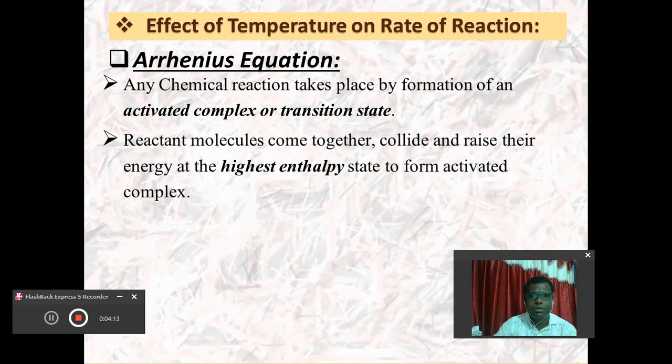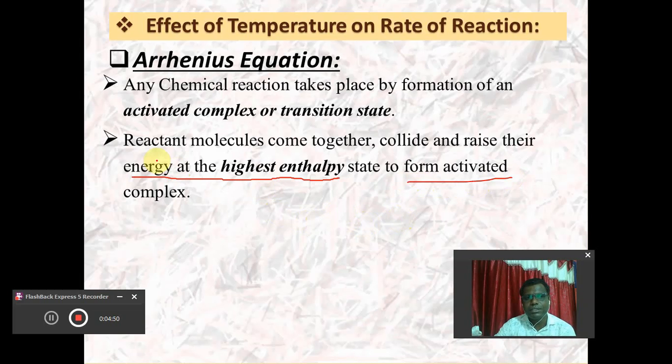And for the formation of the activated complex, what happens? Reactant molecules come close together. They collide with one another, and they try to raise their energy up to a certain minimum value, and that minimum value is an essential condition for the formation of the activated complex.